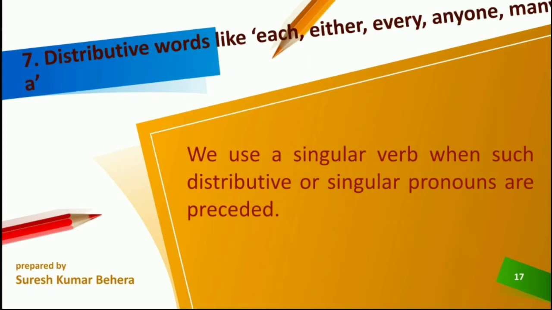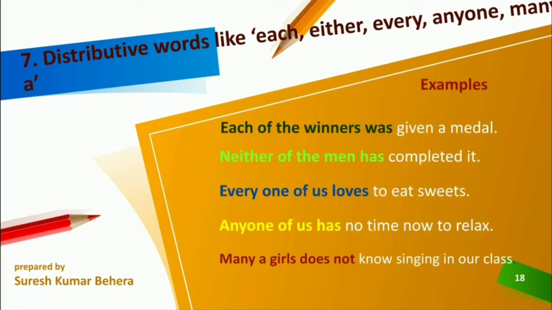Distributive words like each, either, every, anyone, many. We use a singular verb when such distributive or singular pronouns are used. For example, each of the winners was given a medal. Here there may be many winners, but "each of the winners" is taken as a single. Suppose 10 winners are there, each one is given. So it is understood as a singular subject, and the verb is also singular.